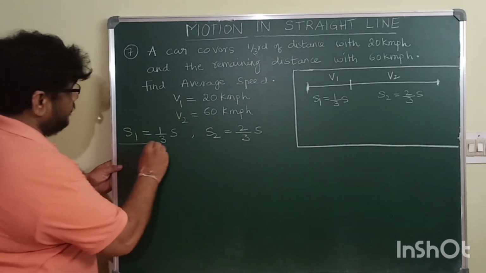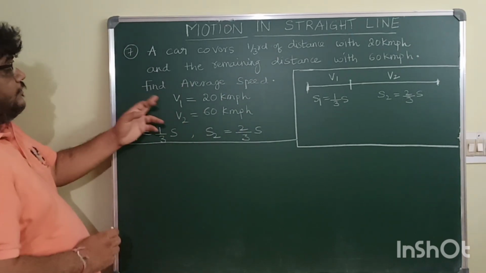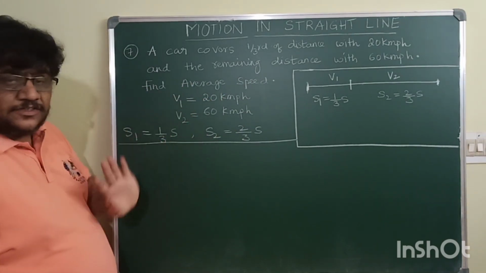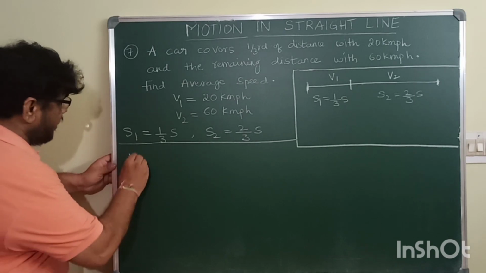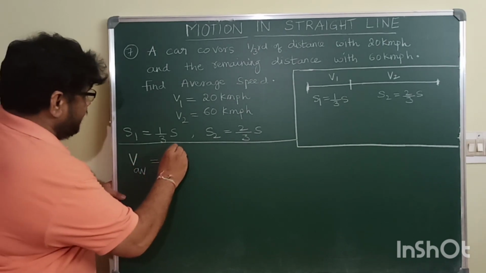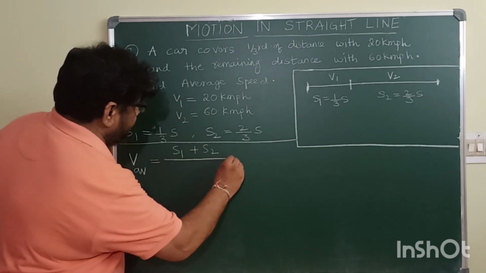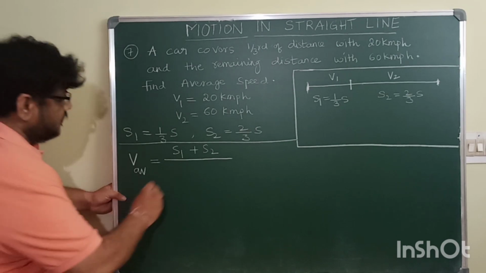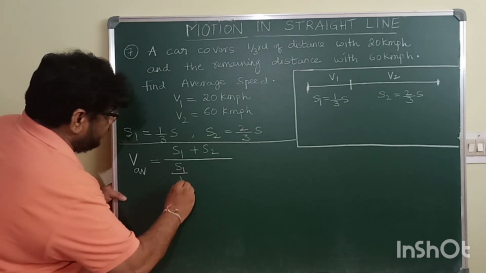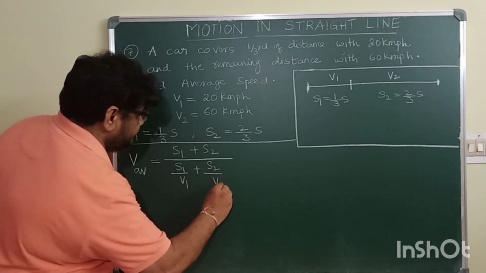So this is the given data: V1, V2, S1, S2. So V average is equal to S1 plus S2 whole divided by S1 by V1 plus S2 divided by V2.